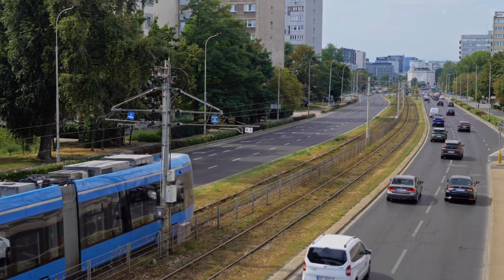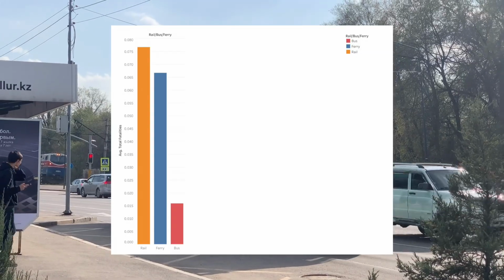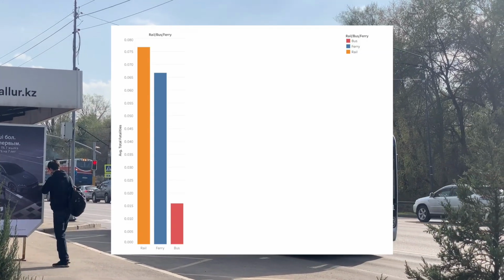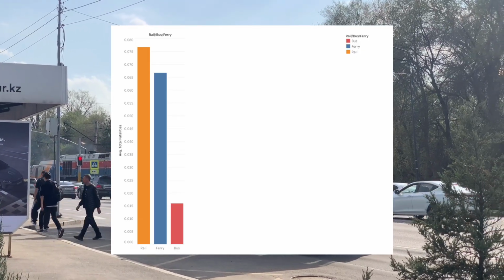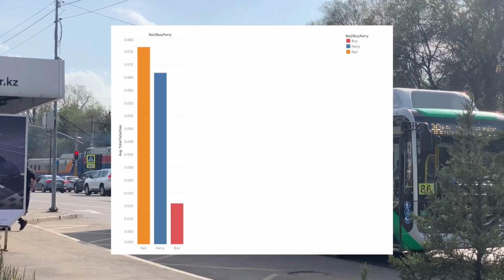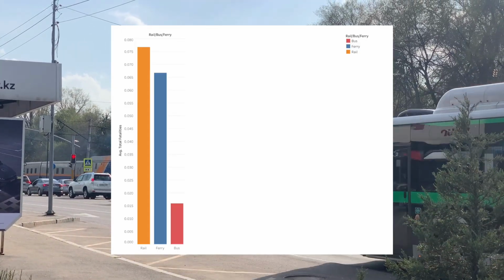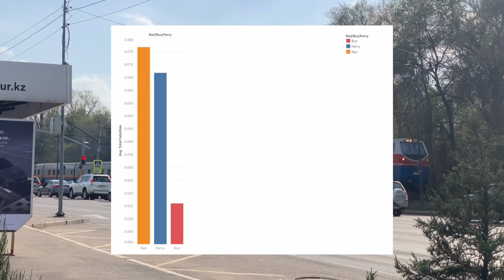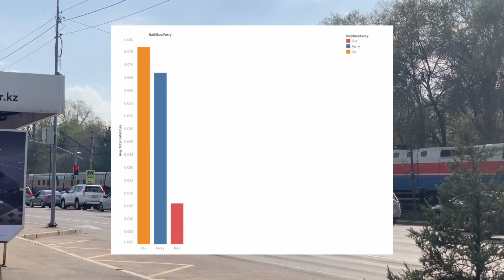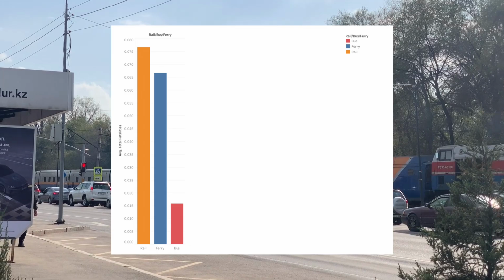This first chart looks at the average number of fatalities per incident on three modes of transportation: rail, ferry, and bus. The rail bar is the highest, which means that when rail accidents happen, they tend to cause more deaths. Because the ferry and bus bars are lower, that shows that on average their accidents are less deadly.